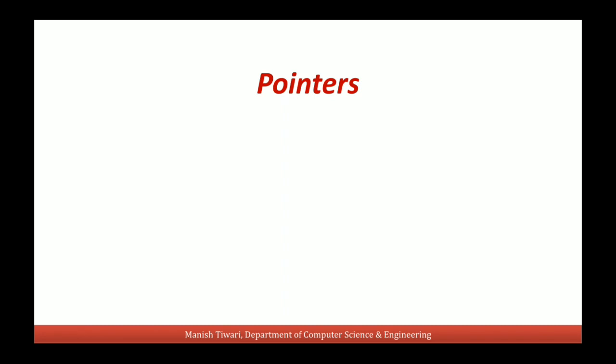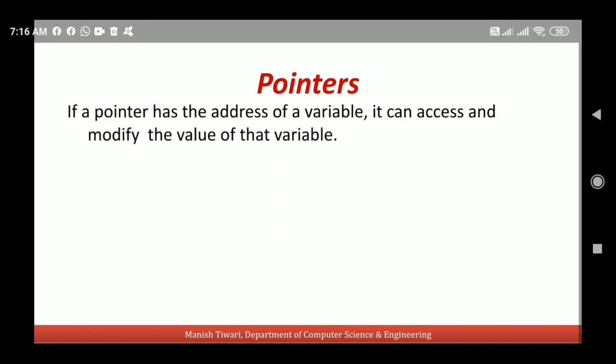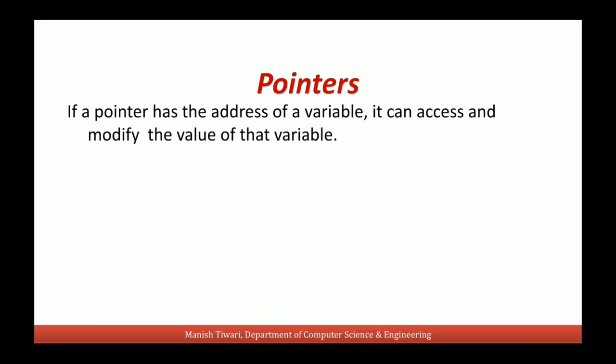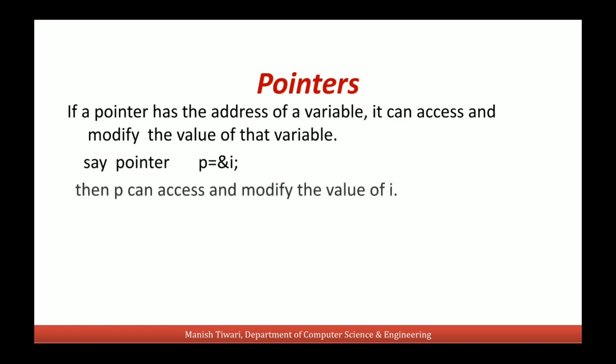Now let's discuss the main concept. If a pointer has the address of a variable, then it can access and modify the value of that variable. Suppose we have a pointer p which holds the address of a variable I, then through p we can access and modify the value of this variable I.